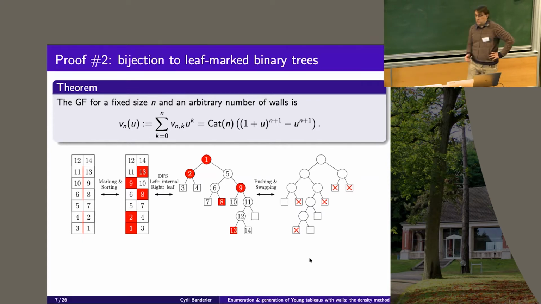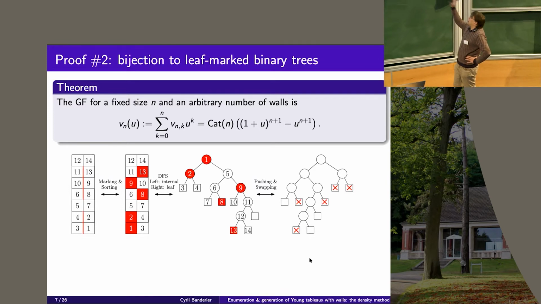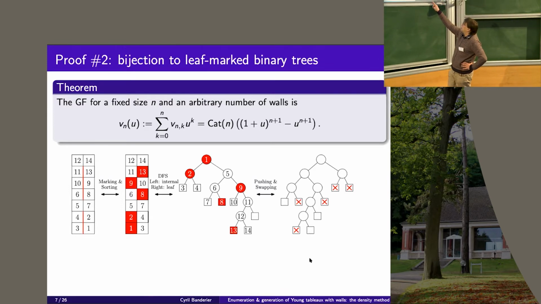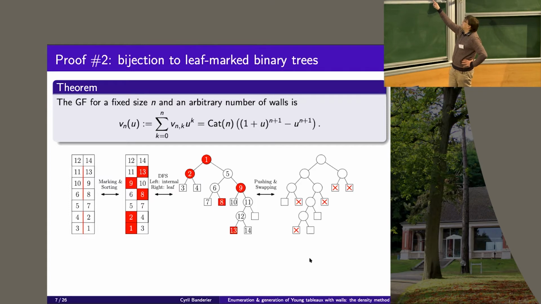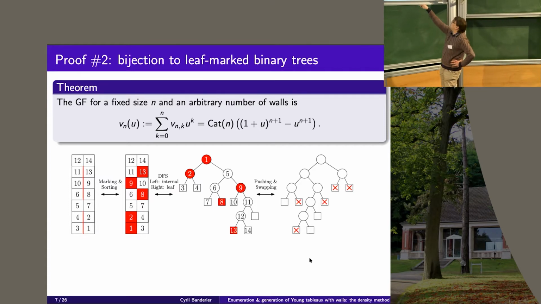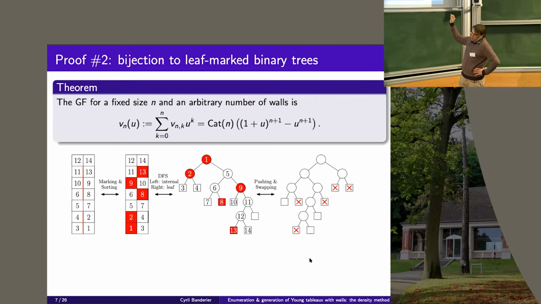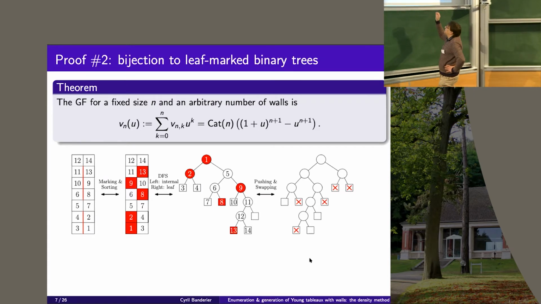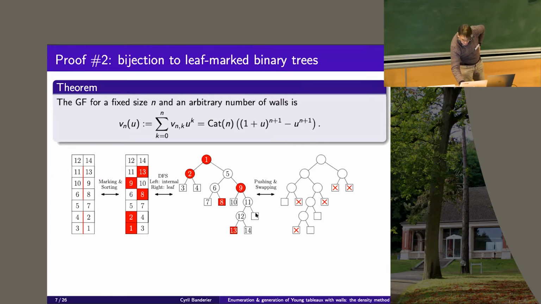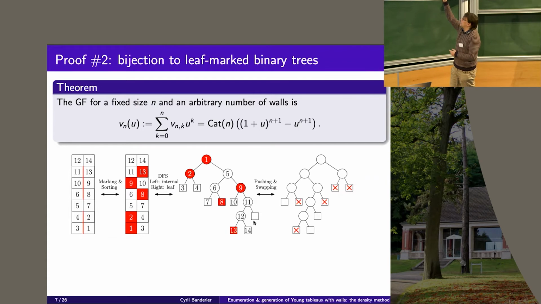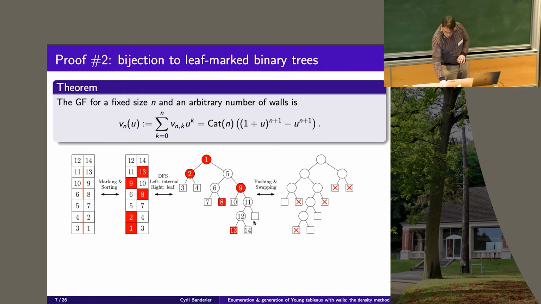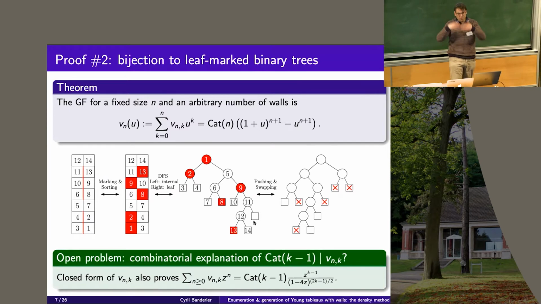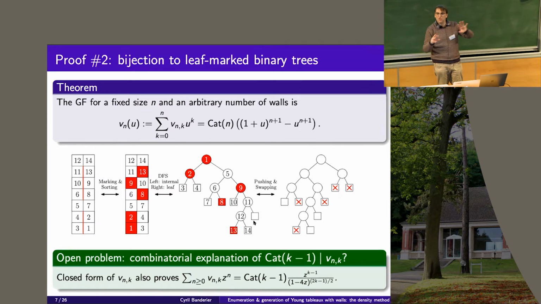What is this tree? At the end, you always get a binary tree in which some of the n+1 leaves are marked by a red cross, but not all of them, because this one was kind of some extra one, so there is always one which is not marked. So it was just some kind of preliminary easy cases for which you get a hypergeometric formula and you can prove it with bijections.